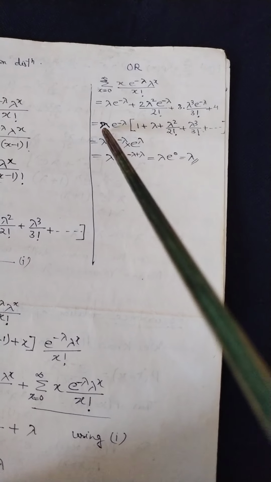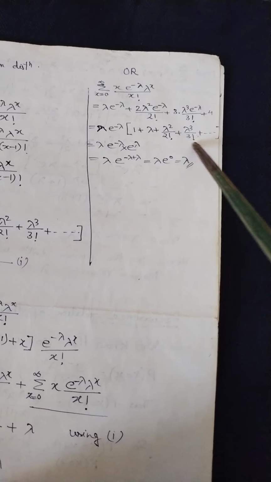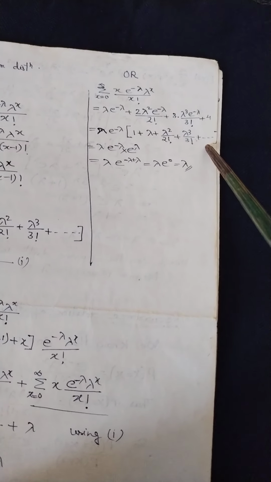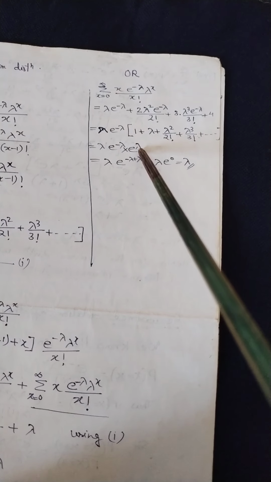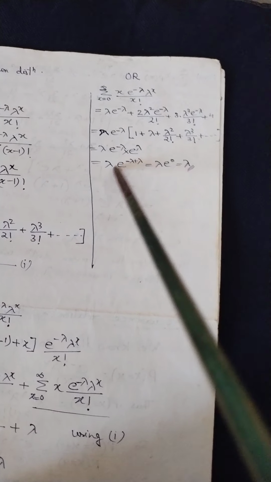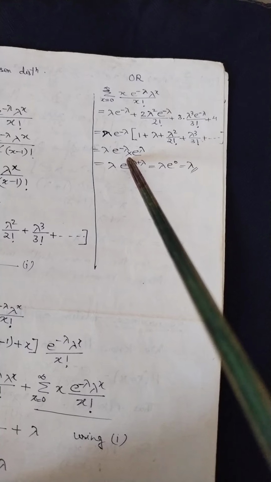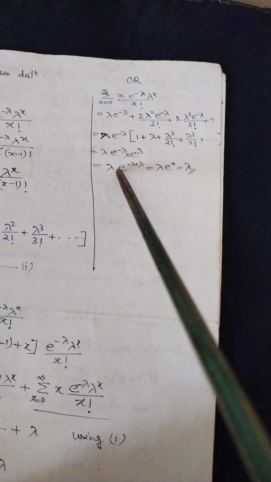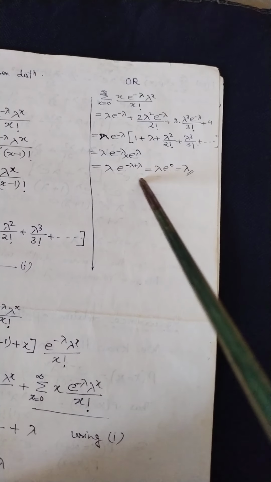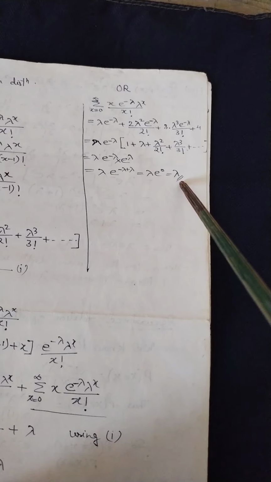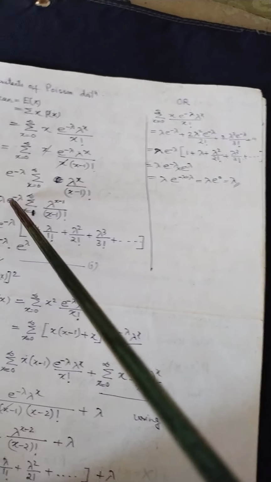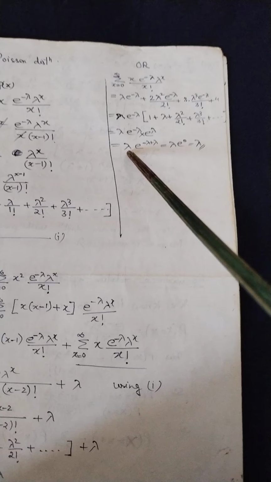Now take this common, and the series will look like this. Then again the series is e raised to the power lambda, so it will be lambda e raised to the power minus lambda times e raised to the power lambda. Now after simplifying, you will get the answer lambda again. So either you can solve it in this way or you can solve it in this way.